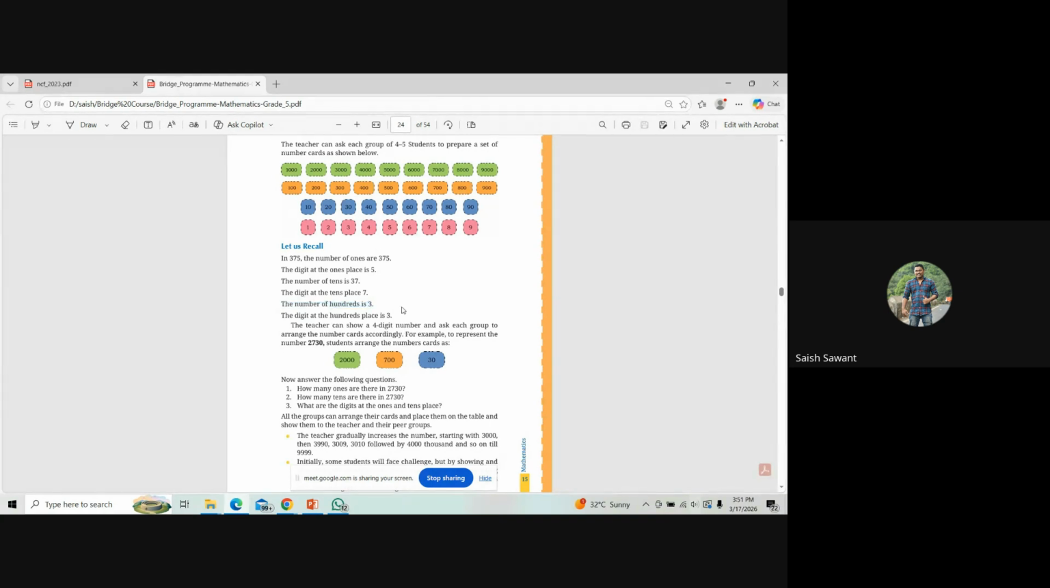The same type of questions can be asked after forming the number using these cards. Here the teacher has told the student to form the number 2730. The student has taken 2000, then 730 and made this number. Now the question is how many ones are there in 2730? The answer is 2730.